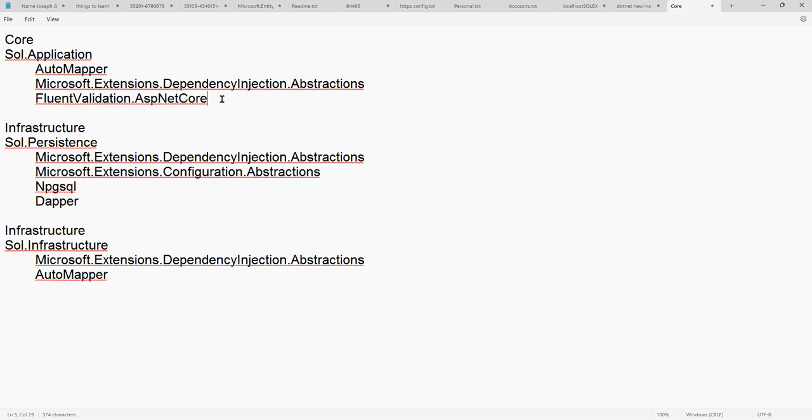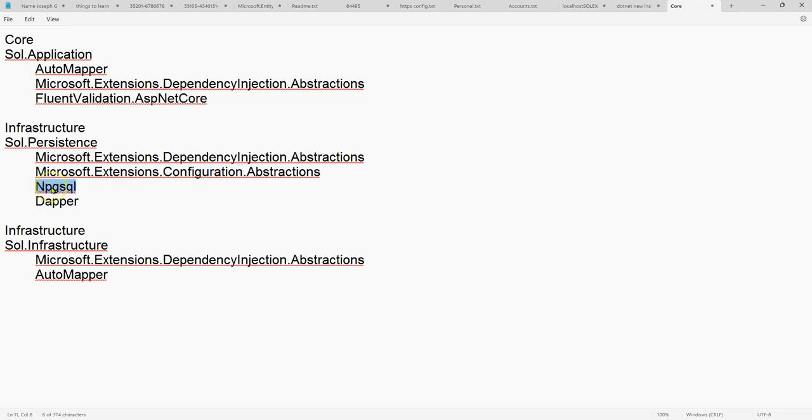If you're using 9, then you should go with the latest ones. In infrastructure, we have two projects: infrastructure persistence and solution.infrastructure. In persistence, I'm using DependencyInjection.Abstractions and Configuration, because in the application DB context I'm using IConfiguration.